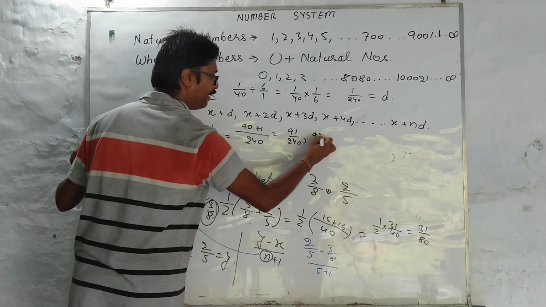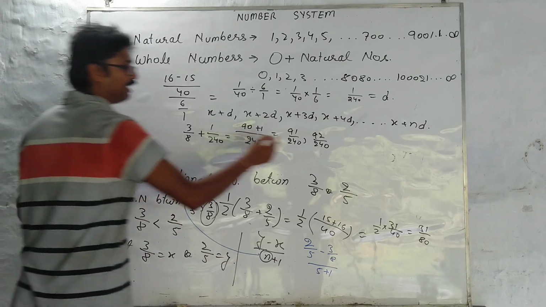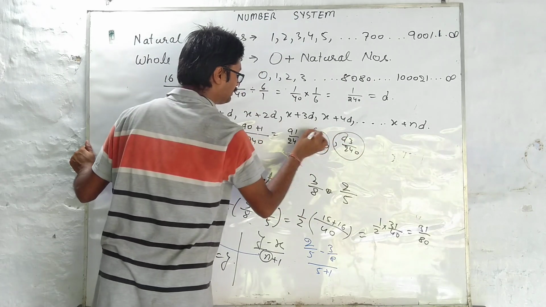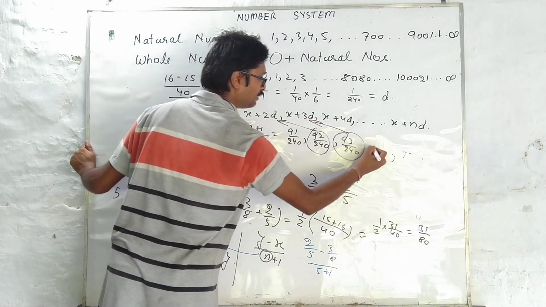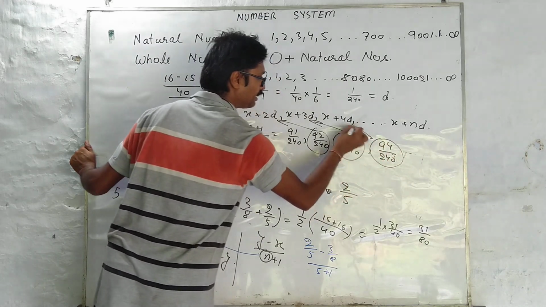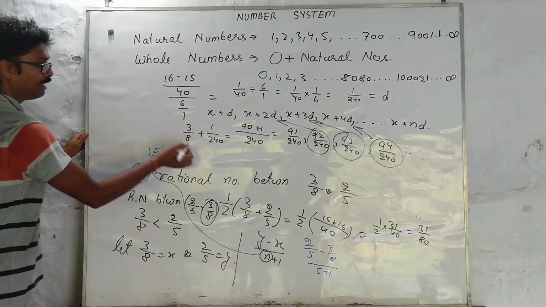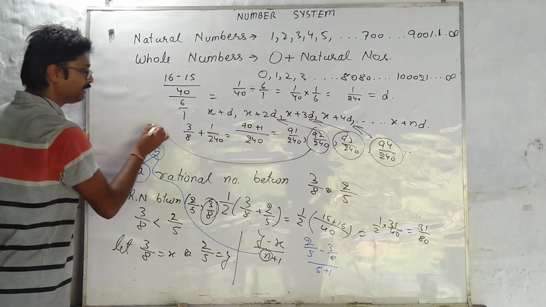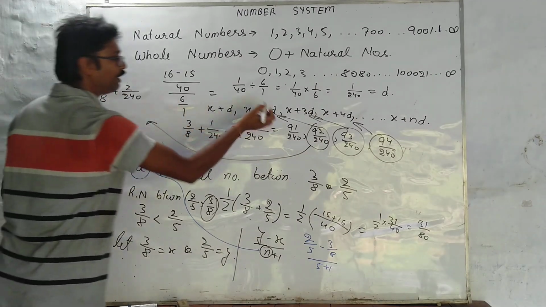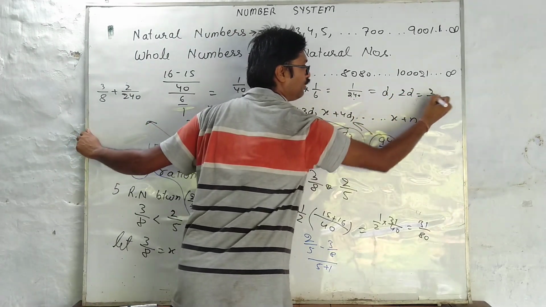Then I get 92 by 240, then 93 by 240, then 94 by 240. If you add d, you get this. For example, how I got this: 3 by 8 plus 2d, where d is 1 by 240, so 2d is 2 by 240.